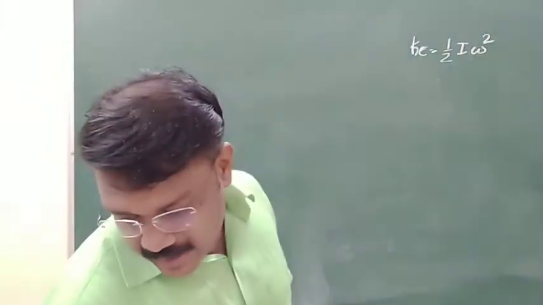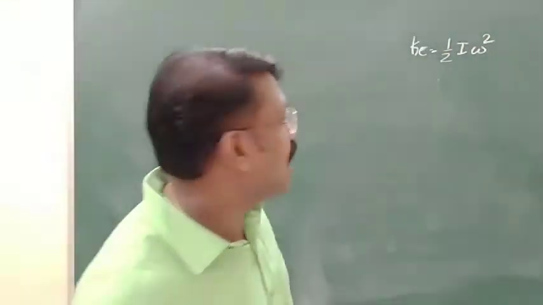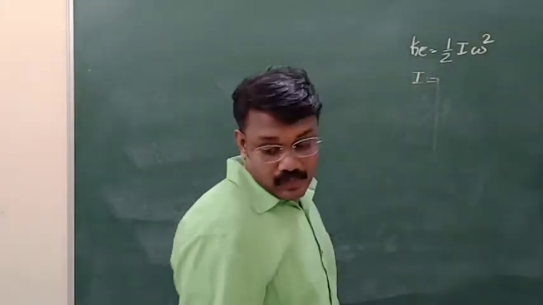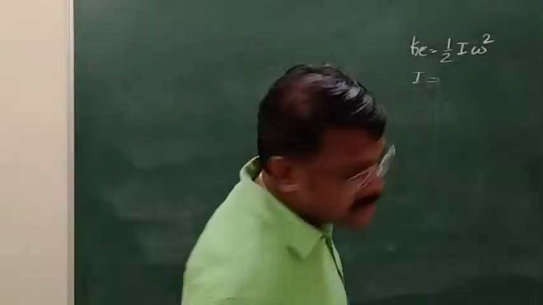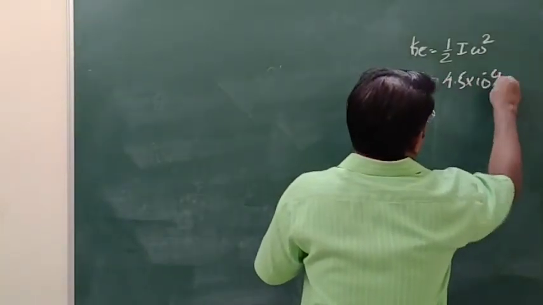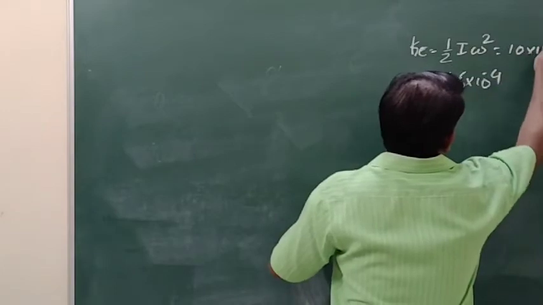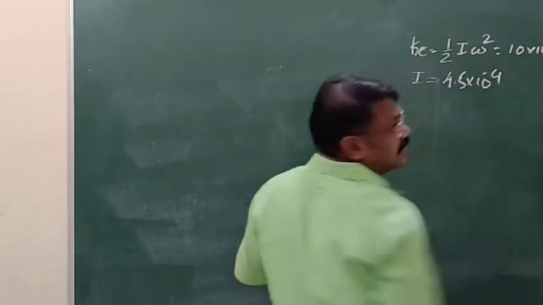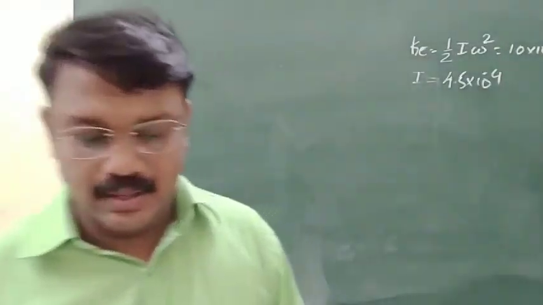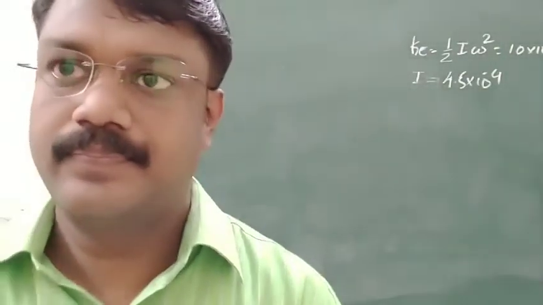Then what else is given? Moment of inertia is given. I is equal to 4.5 into 10 to the power minus 4. And this is 10 kilojoule, so 10 into 10 to the power 3 joule.